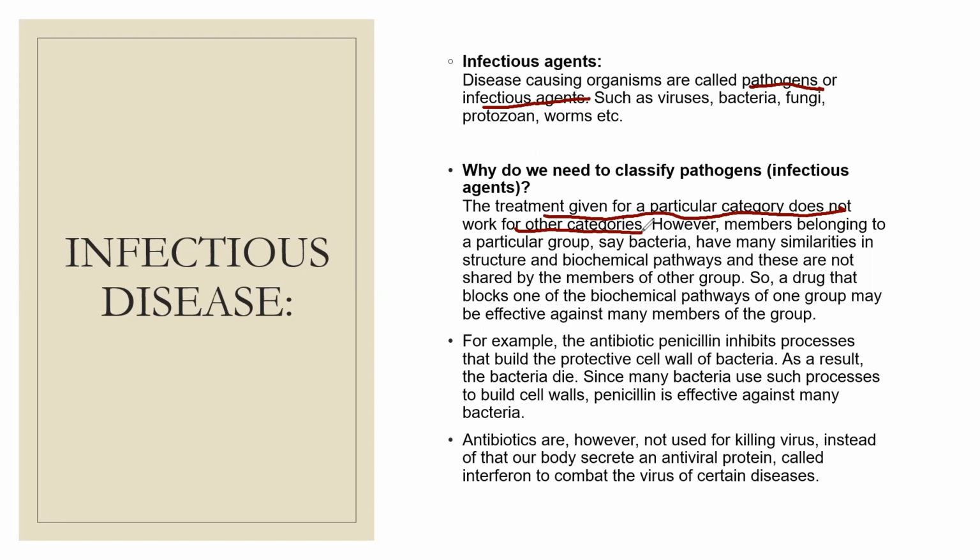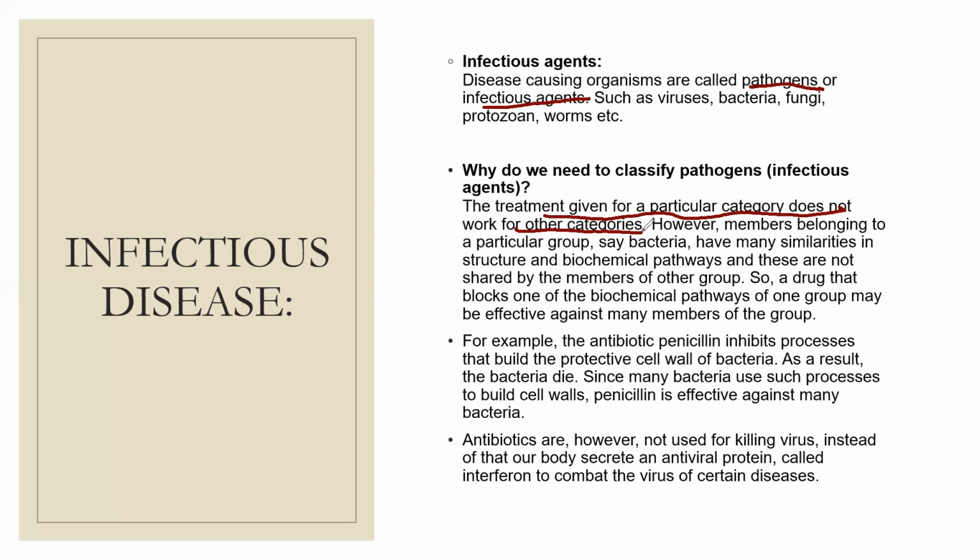However, the members belonging to a particular group, say bacteria, have a similarity in their biochemical pathways and in their structure, and these are not shared by the members of other groups. So a drug that blocks one of the biochemical pathways of one group may be effective against many members of the same group.